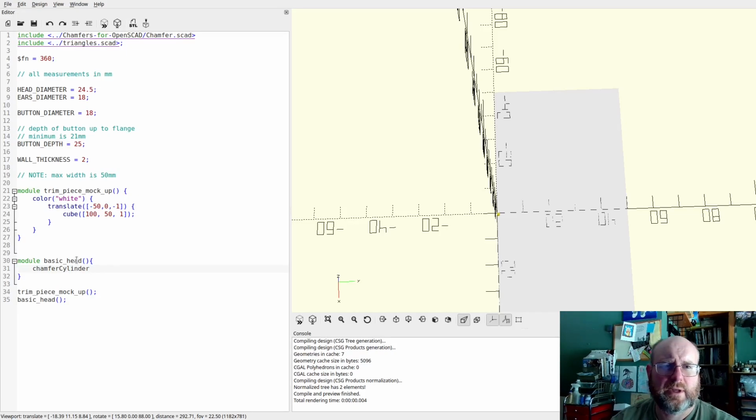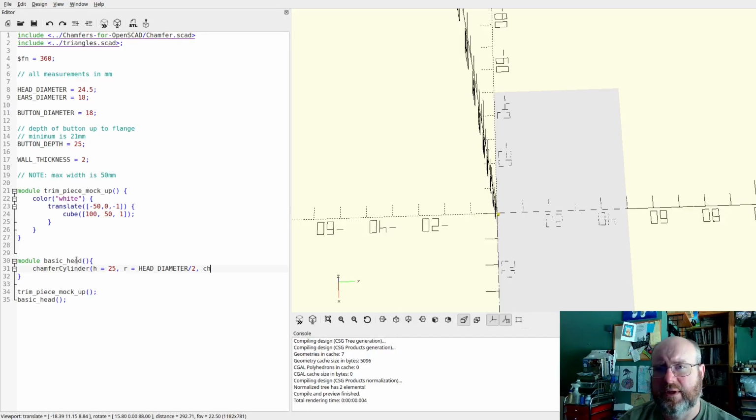Chamfer cylinder, it gets a height. H equals, what did we say? Button depth, we'll go with 25. Start with that. Equals, it needs to be bigger than the, sorry, it's head diameter divided by 2, because remember, the diameter is twice the radius.